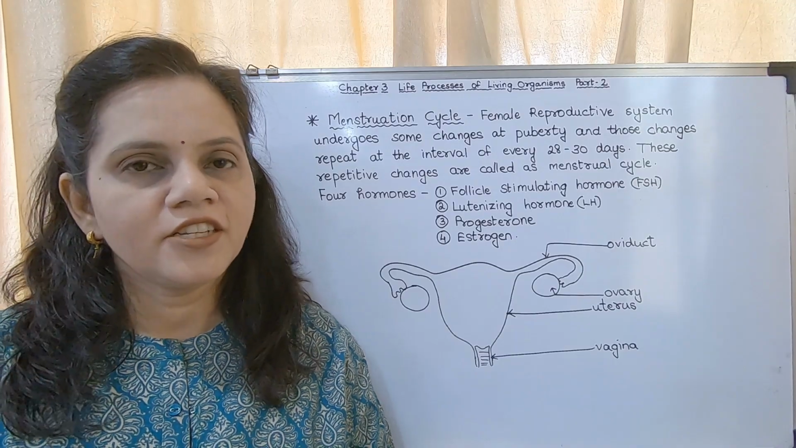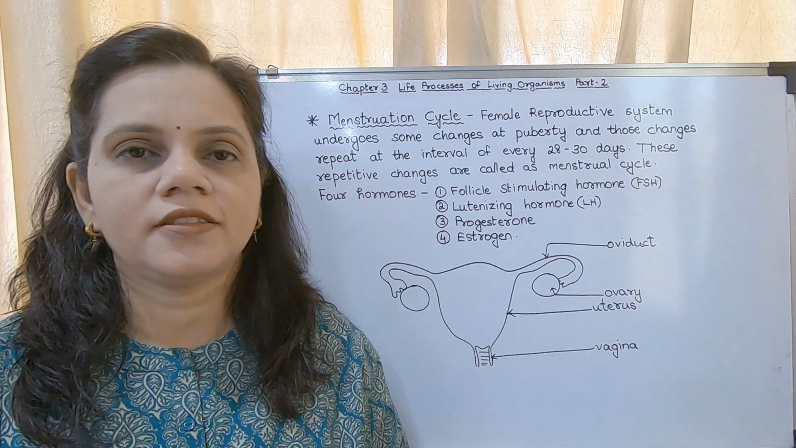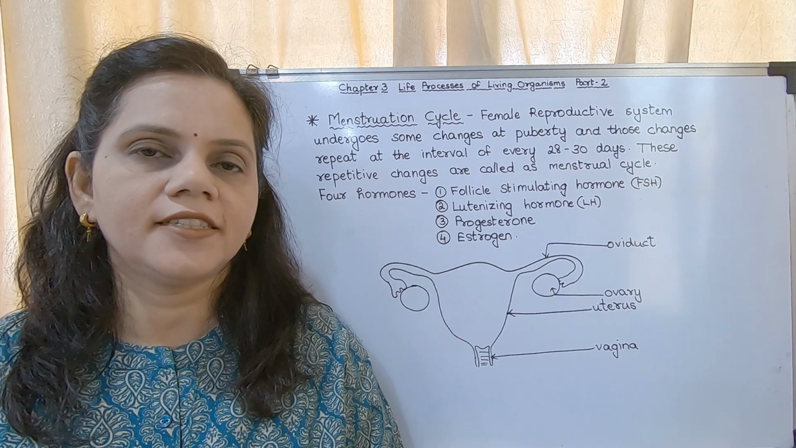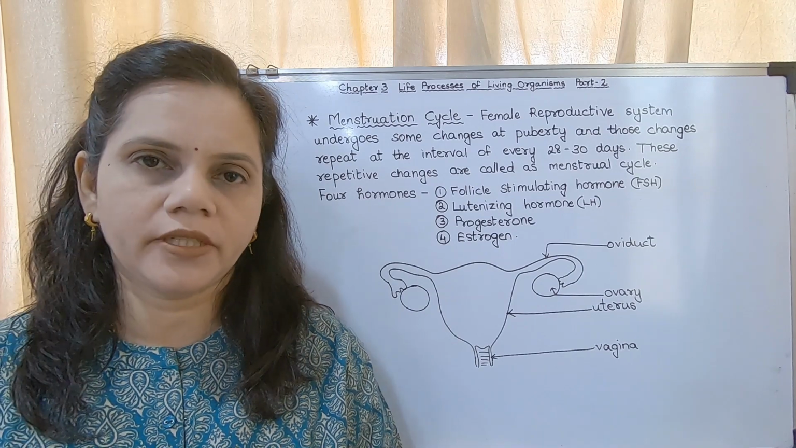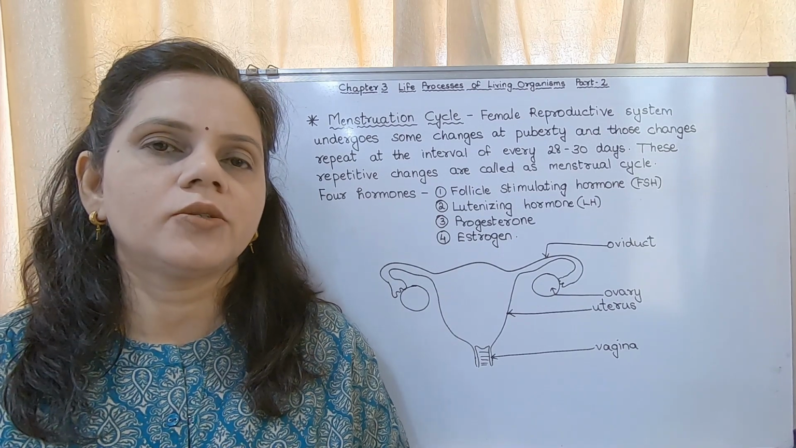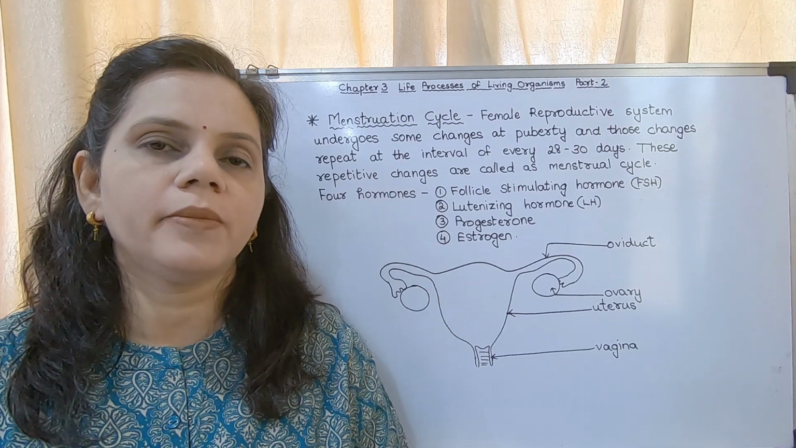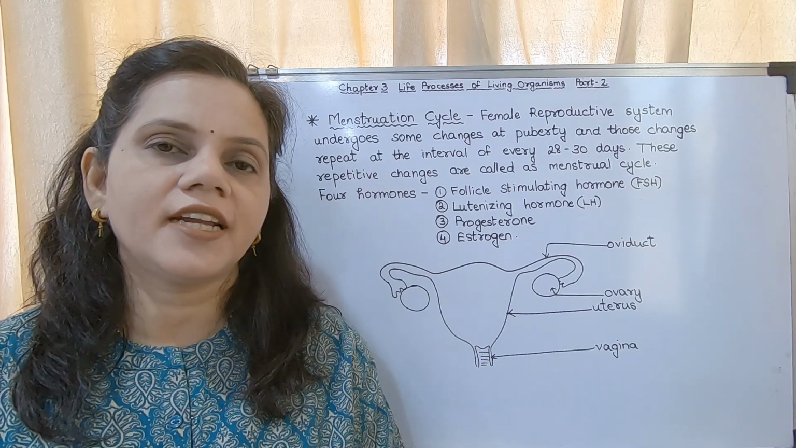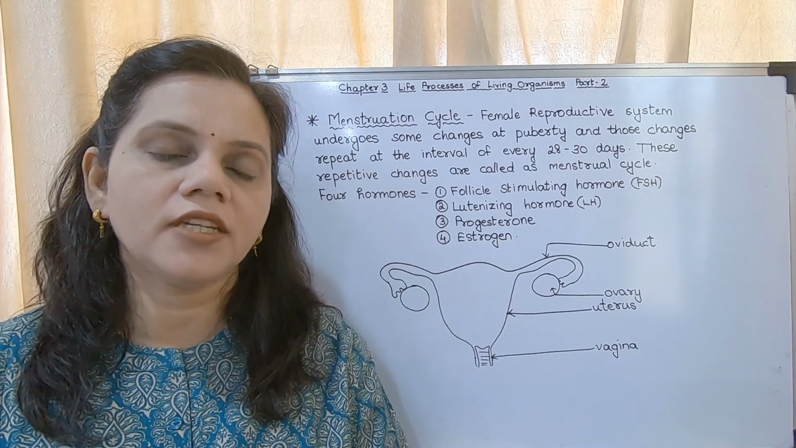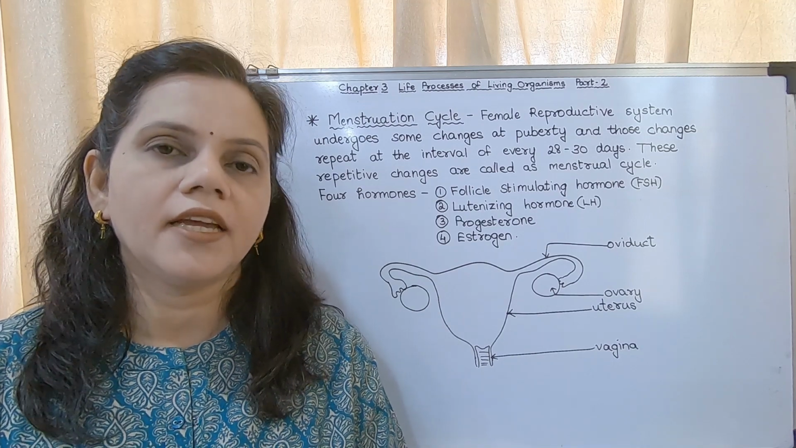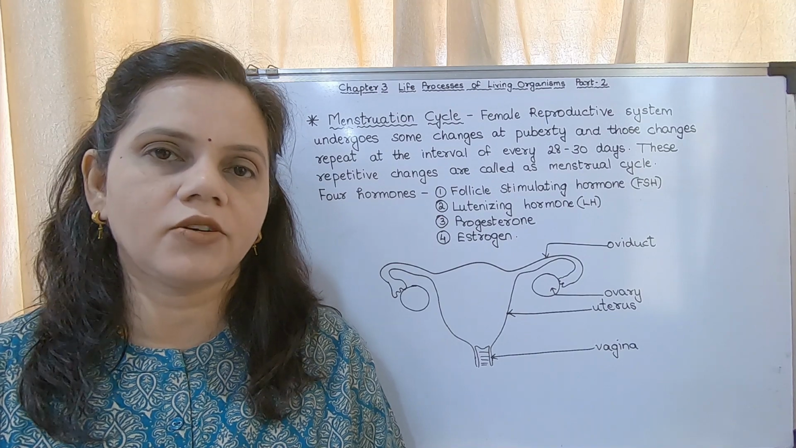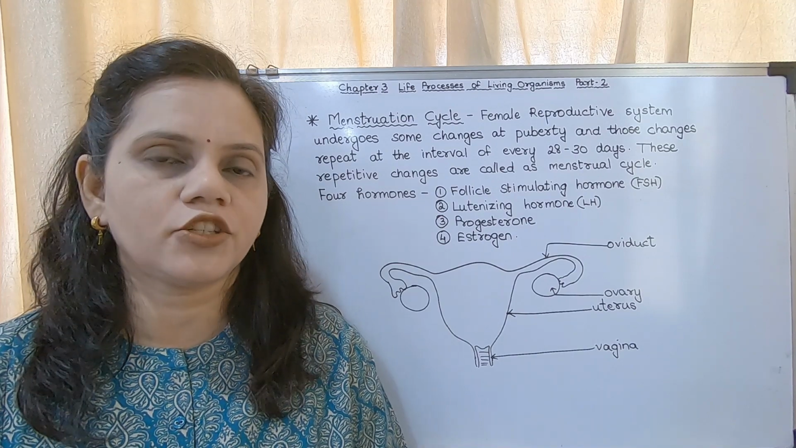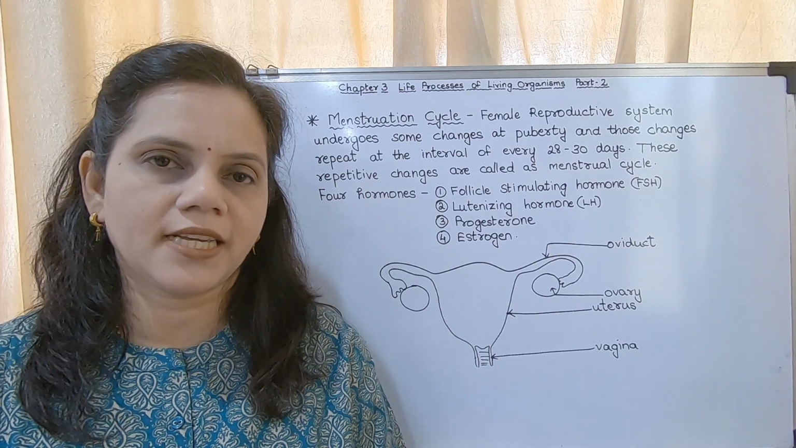Hello everyone. So we are going to start the next topic today, that is menstrual cycle. This is a 5 mark or 3 mark question. In the last lecture we studied about the female reproductive system, male reproductive system, fertilization, gamete formation, development and birth in case of human beings. If you are thorough with that, then only you are going to understand this topic, that is menstrual cycle.